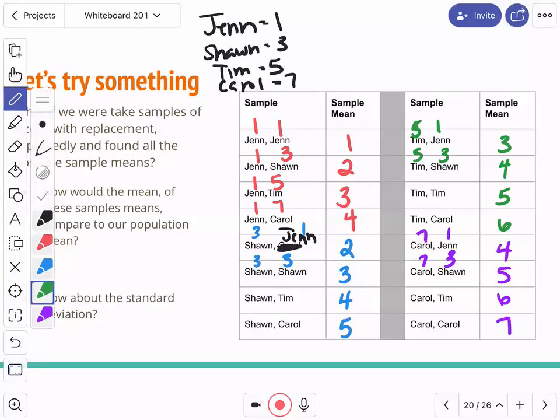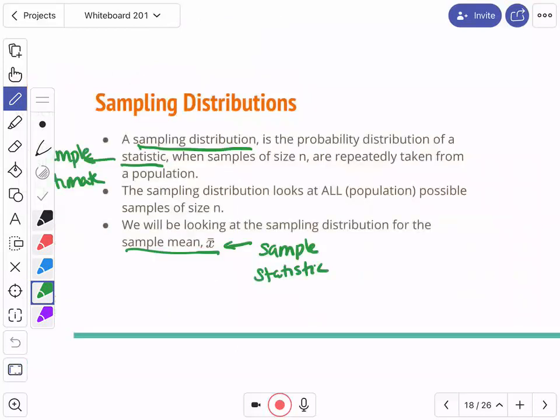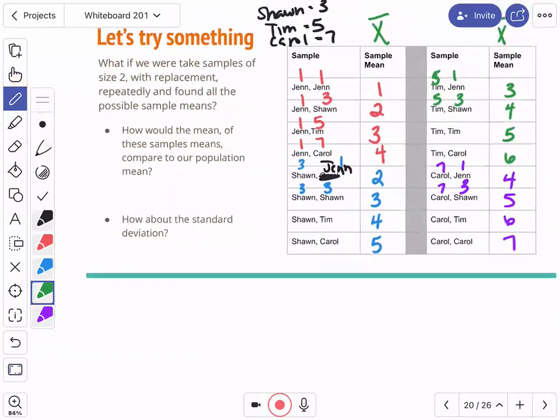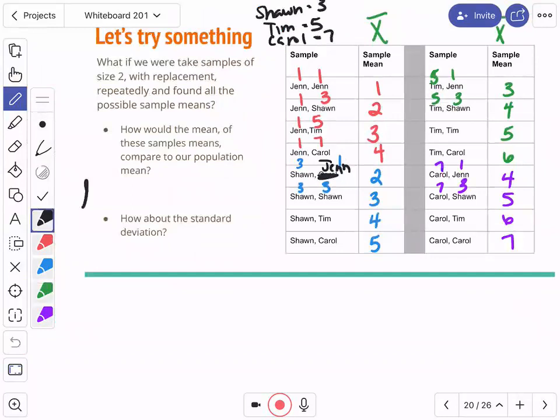What do we call the sample mean again? What's the sample mean called? X bar. This is called X bar. So the sample mean, we looked at every X bar that was possible for this sample. Here's what I want to know. I want to know, what is the population mean for all of the X bars?